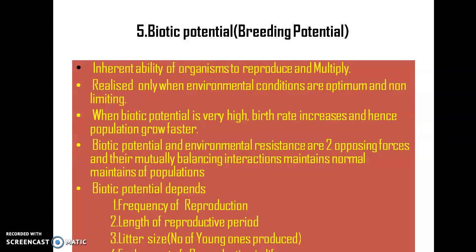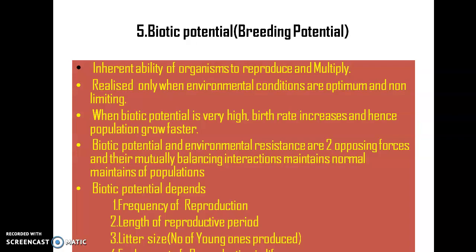Okay, so when the biotic potential is very high, it indicates that there will be a high birth rate and maximum natality, which indicates the population is growing faster. And we know that there is another term used in population, called environmental resistance, that we will discuss later. Environmental resistance is nothing but an opposition or destruction made by nature when the population becomes very high. So when the biotic potential becomes very high, the environmental resistance comes into action and reduces the population.